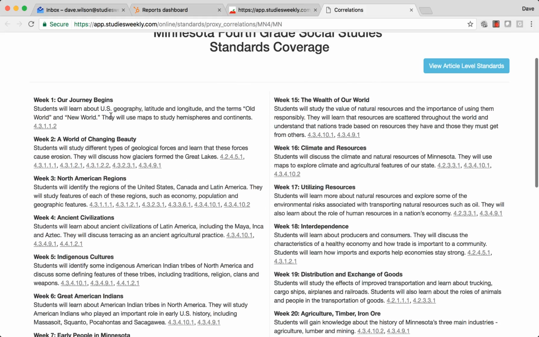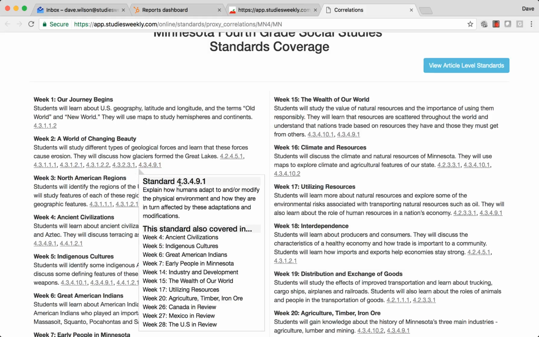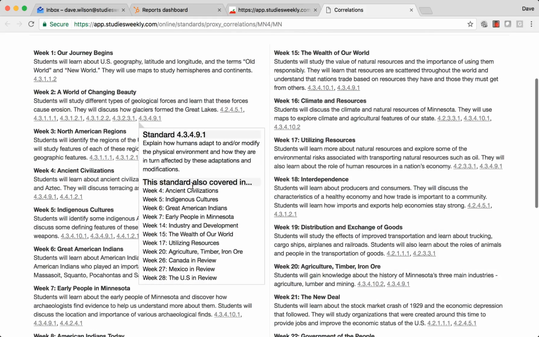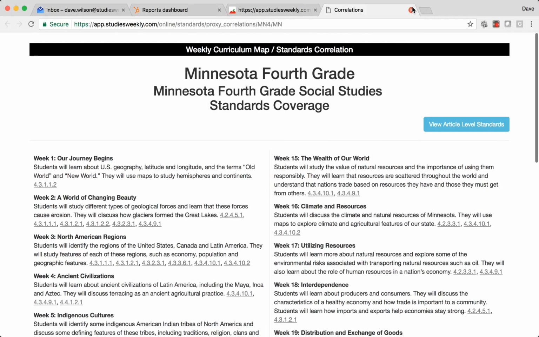So you've got all the different weekly units. You can click on a particular standard, and it tells you, oh, sorry, my screen resolution needs to be a little bit updated. It'll tell you what that standard is, and also this standard is covered in these other weekly units as well. So that gives you a good idea of what Minnesota standards are covered.